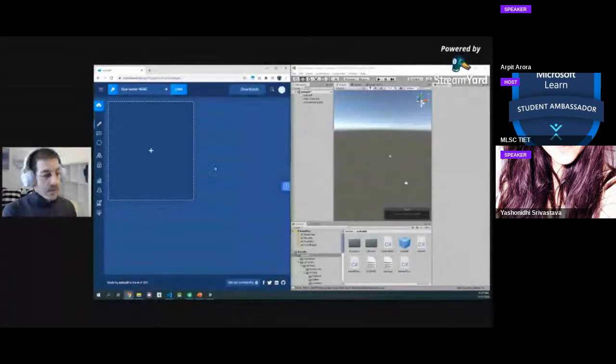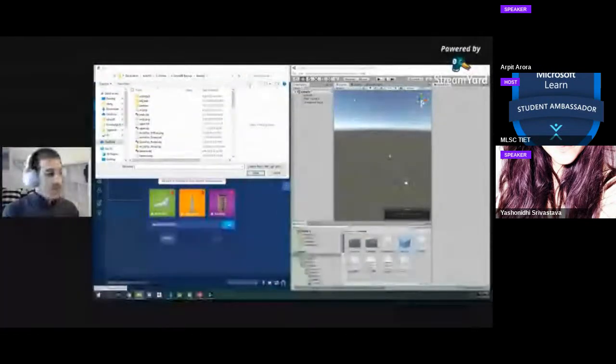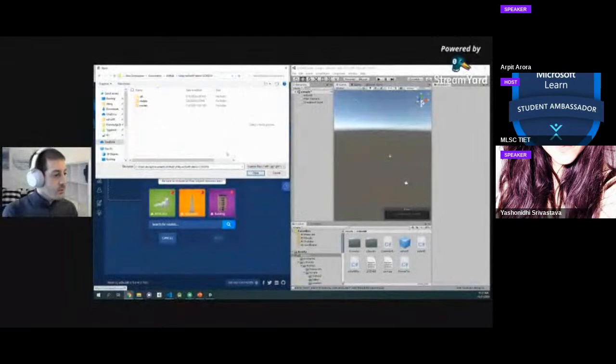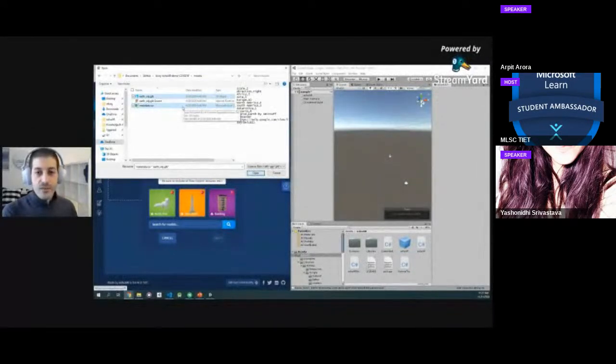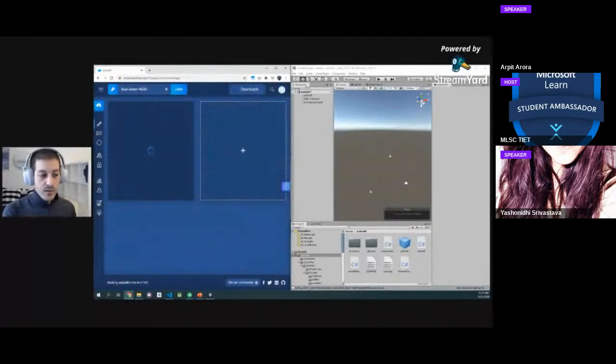So what I'm going to do right now is upload some different content. I'm going to throw in a file from my computer just to show you that you can throw in 3D models. I'm going to throw in this 3D model, and I'm also going to give it this CSV file, this Excel file, that has all these keys and values already preloaded. Our system will parse that data and plug in these keys and values automatically, so you don't have to type them manually. So know that this is another cool feature that you can have.